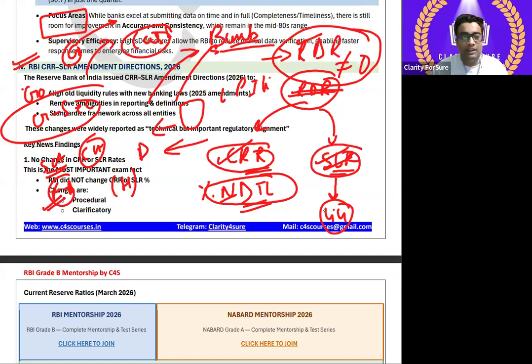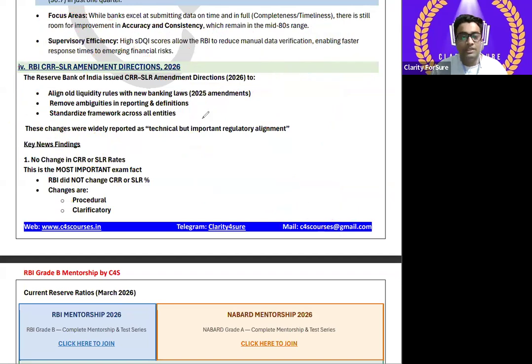I am not going to tell you in detail for these circulars. Just I'm giving you the glimpse how to think about anything. The RBI of India issued what? CRR SLR amendment direction. देखो, RBI influence कर सकता है. RBI can't control bank. RBI can't tell bank. ठीक है? RBI is not telling bank. RBI can influence. There is a word, इसलिए amendment use होता है. Right? समझ में? In my course you can understand what I'm trying to say.